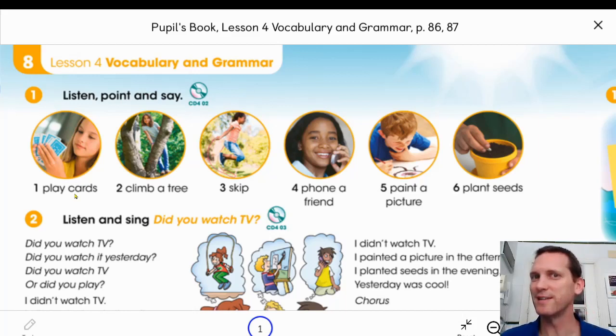Did you hear the d? We put ed at the end of the word play, and we say, yesterday I played cards. Number 2, in the past, yesterday I climbed a tree. Yesterday I skipped rope. It almost sounds like a T. Yesterday I phoned a friend. Yesterday I painted a picture. Yesterday I planted seeds. So today you will learn 6 new vocabulary expressions, and I want you to think that you can put them in the past.